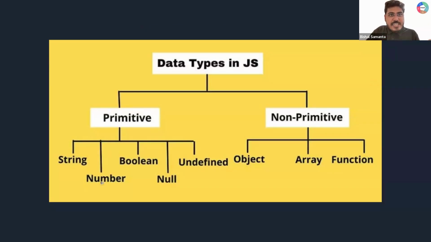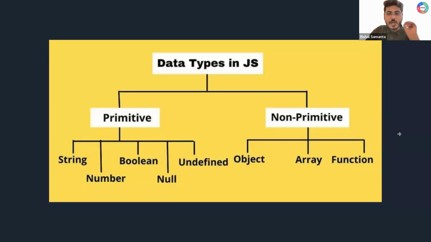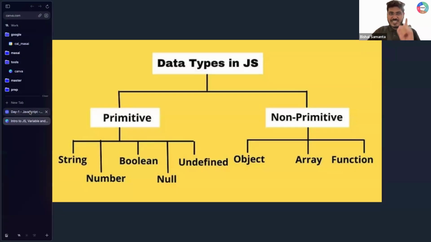These three data types we are going to learn today: string, number, and Boolean. Do not worry at all about all the remaining data types. Sorted? Should we learn one by one? String, number, and then Boolean.